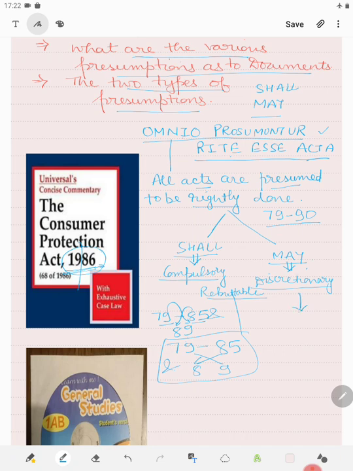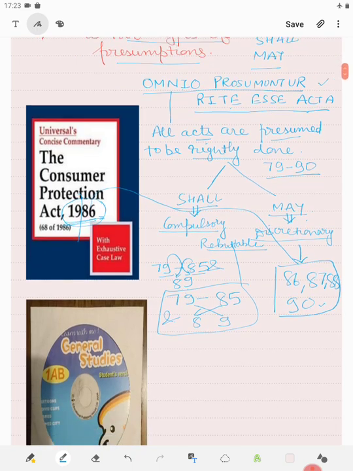And for may presumption, remember 86, the Consumer Protection Act. So 86 to 88, 89 has already been covered, and 90. These are may presumptions. Certainly 90A will also come here. So remember which are for shall and which are for may.